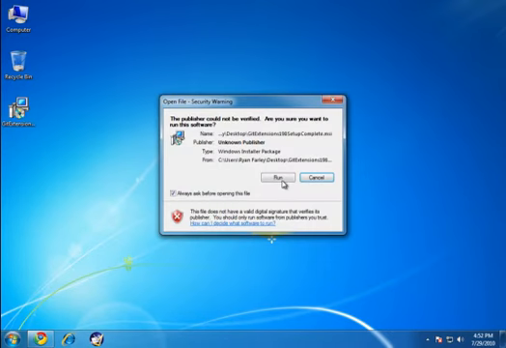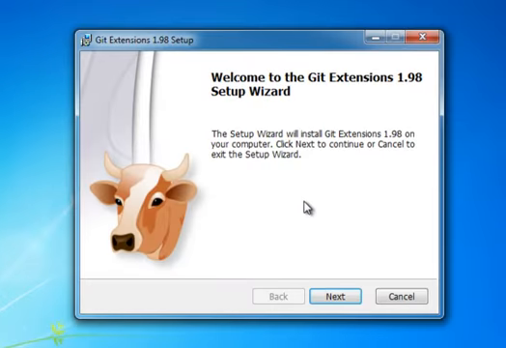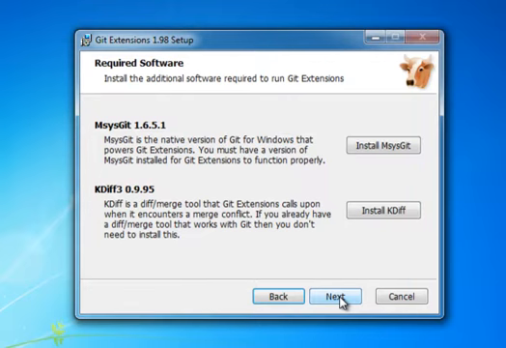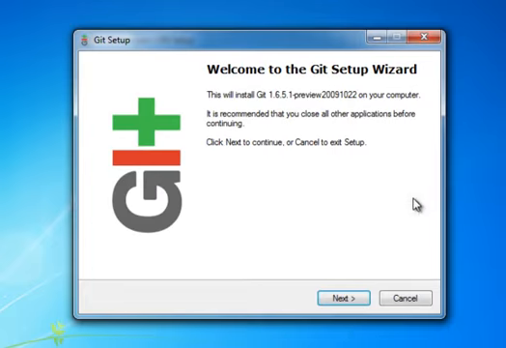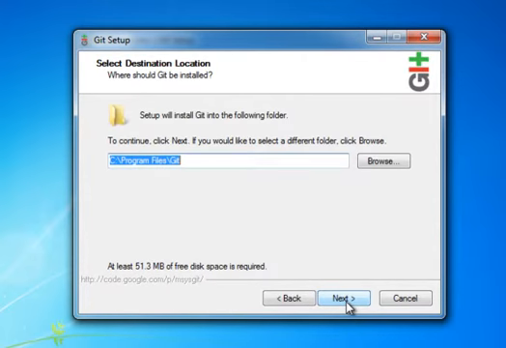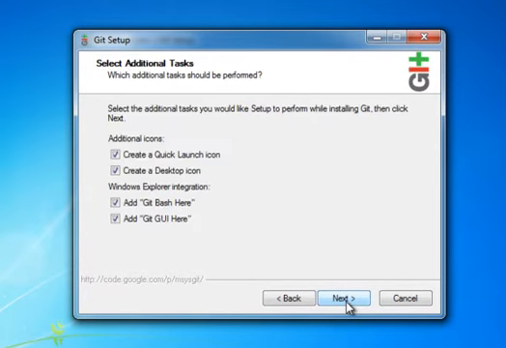Now there's a couple of different options we want to make sure you select as you install Git Extensions. I'm going to click Next to get into here. First, we do want to choose this option of installing msysgit. That is the core Git system for Windows, and without that the Git Extensions UI won't have any functionality at all. So we're going to click Install msysgit. It's going to launch the installer for that, and I'll just click through a few of these screens here.